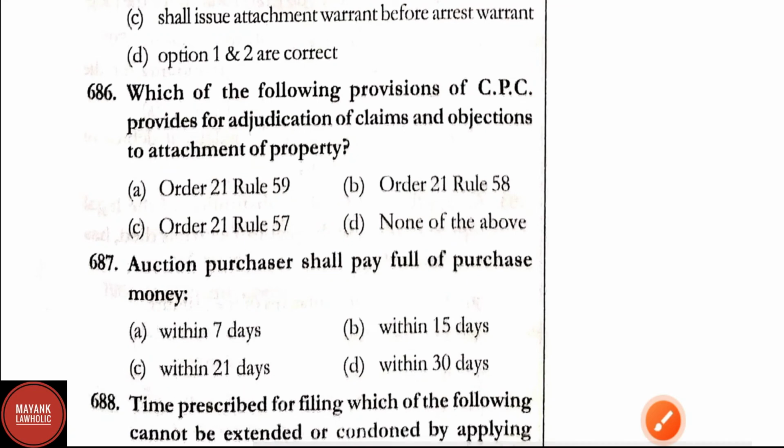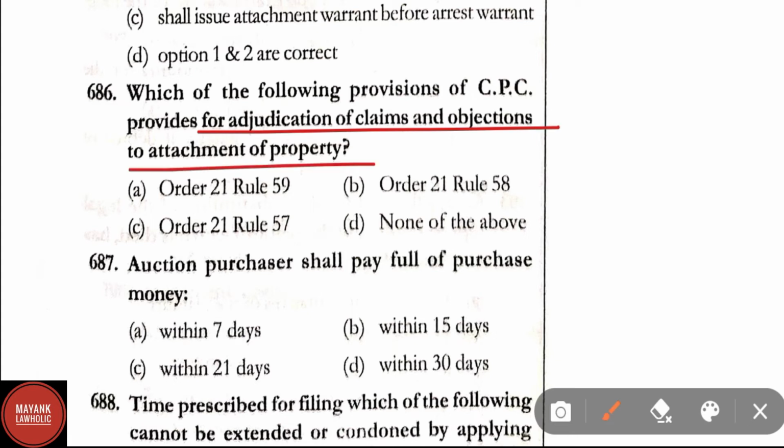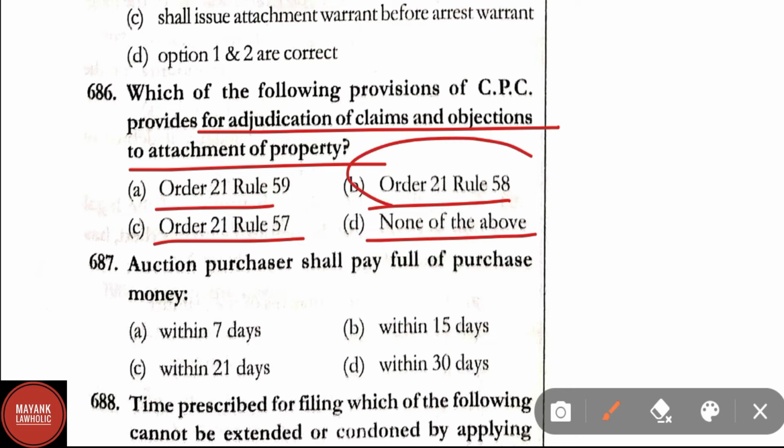Question number 686. Which of the following provisions of CPC provides for the adjudication of claims and objections for the attachment of property? Option A, Order 21 Rule 59; B, Order 21 Rule 58; C, Order 21 Rule 57; and D, none of the above. Correct answer here is option B, that is Order 21 Rule 58 of CPC provides provisions for the adjudication of claims and objections to attachment of property.